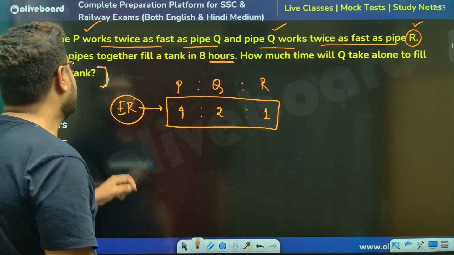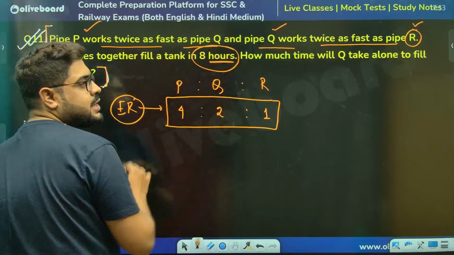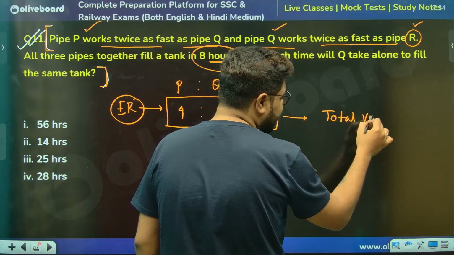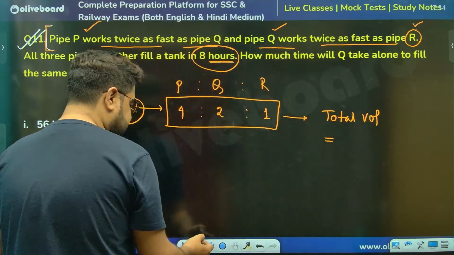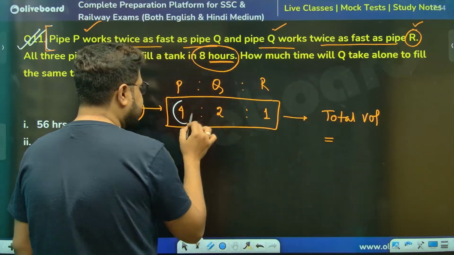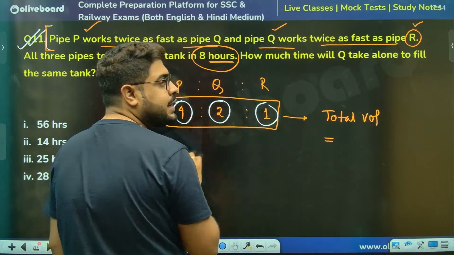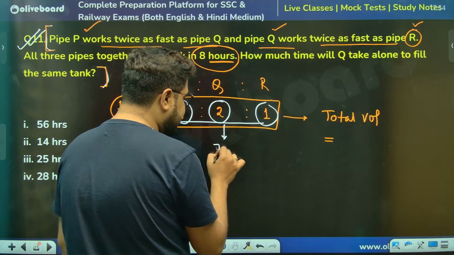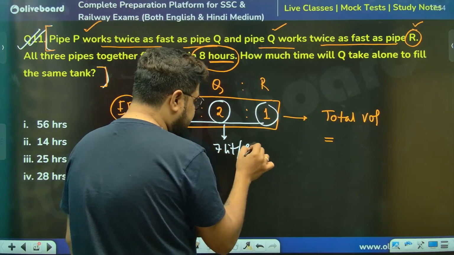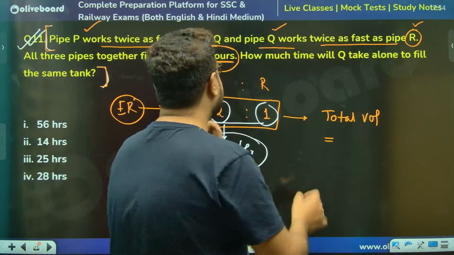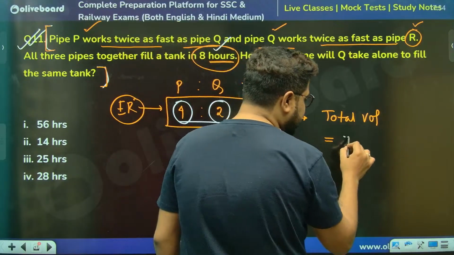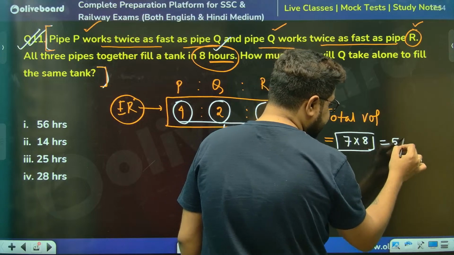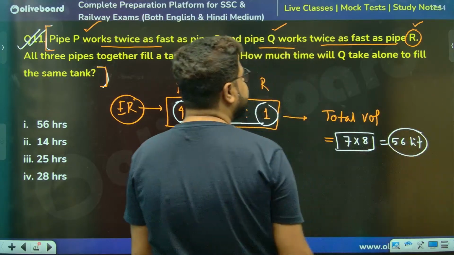Done. Now, together they take 8 hours. So from this information, I'll get the total volume. P fills 4 liters, Q 2 liters, R 1 liter every hour. So together they fill 4 plus 2, 6 plus 1, 7 liters an hour. They are taking 8 hours together. So the total volume of the tank is 7 into 8, 56 liters.